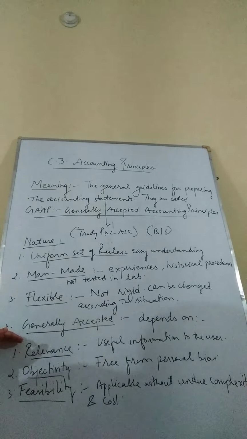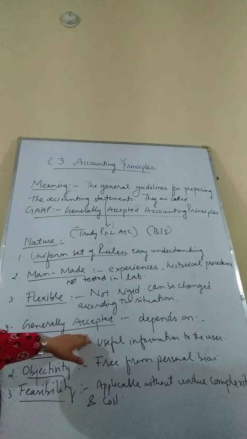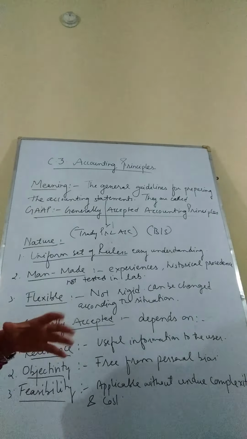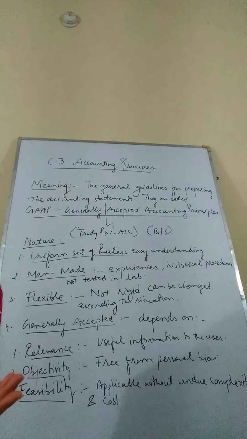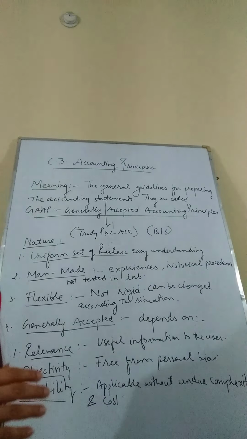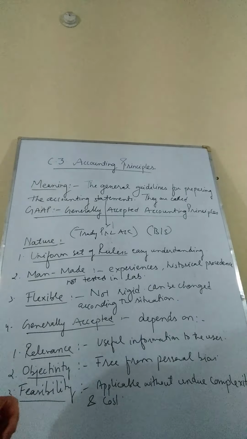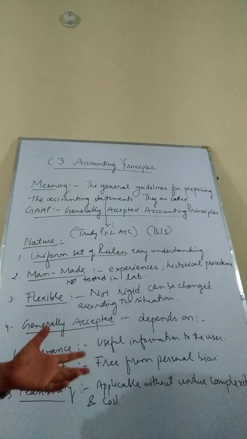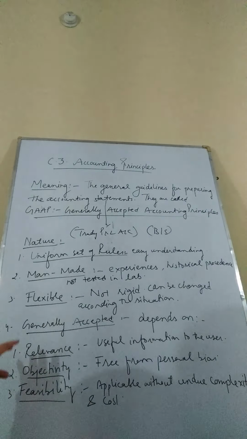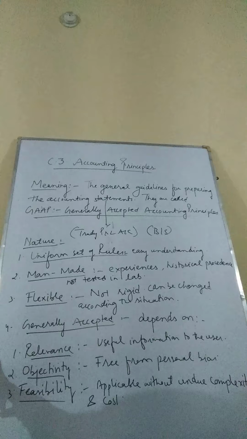Now the fourth element is that they are generally acceptable, because they are so widely used. As you may have seen, Microsoft is generally acceptable, and most people are using Android in their phones. Similarly, accounting principles have a very wide use and they are generally accepted because they are very useful for making the accounts. Now what makes them generally acceptable? These are the three elements which make the accounting principles generally acceptable.